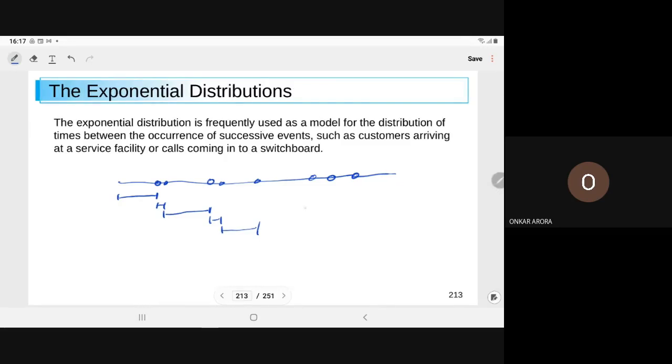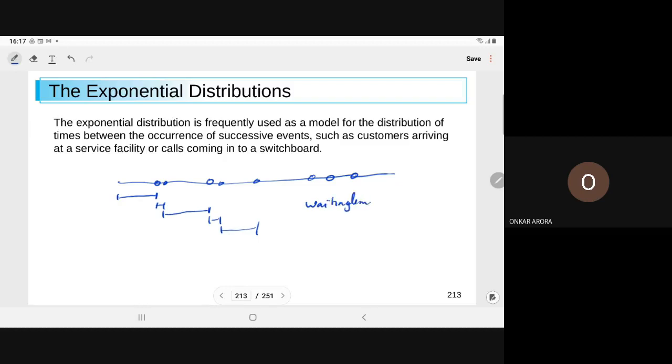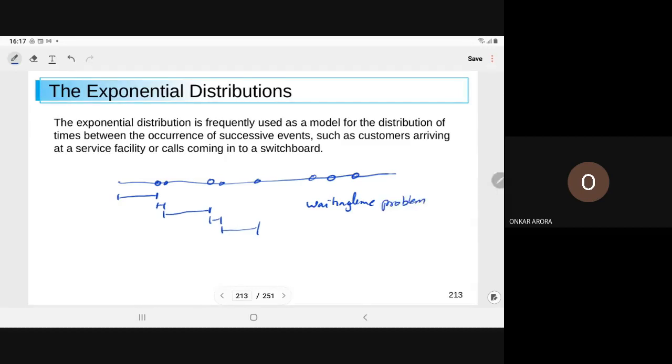The most important application of the exponential distribution is the waiting line problem. Wherever we have to wait, wherever we have to make a queue, there we apply the exponential distribution. Whether you have to wait for your turn in a service shop, in a mall, in a reservation, in a bank queue, at the ATM, or in a computer where data has to wait for processing, or on a mobile phone where you wait your turn to make a voice call, wherever we have to wait, there we use the exponential distribution.